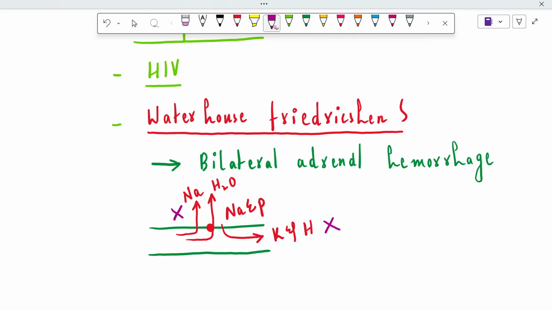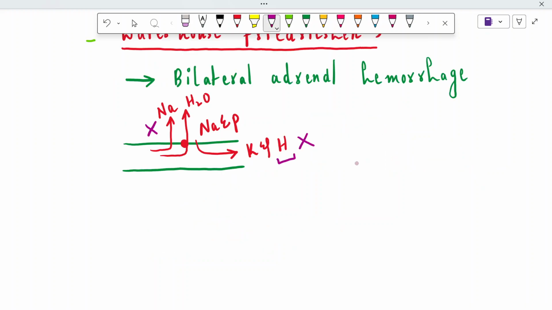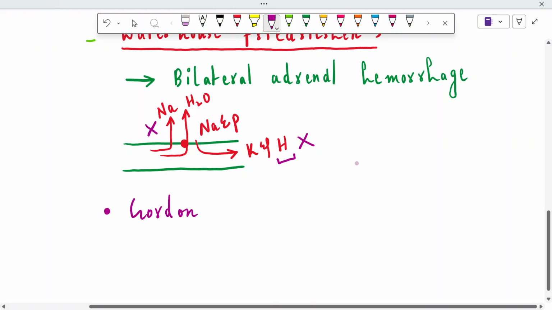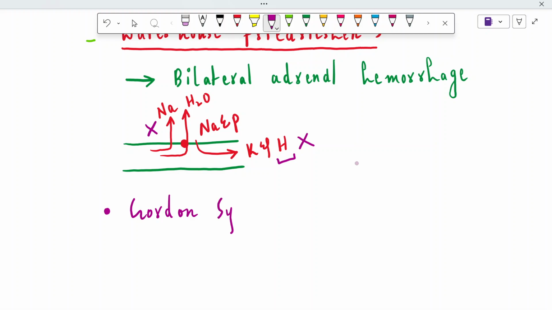It will cause hyperkalemia, it will cause acidosis because hydrogen ions are built up inside the cell. But there is a condition known as Gordon syndrome. Gordon syndrome does not cause hypoaldosteronism. Let me explain that. Gordon syndrome is a condition in which there is gain of function of sodium chloride.